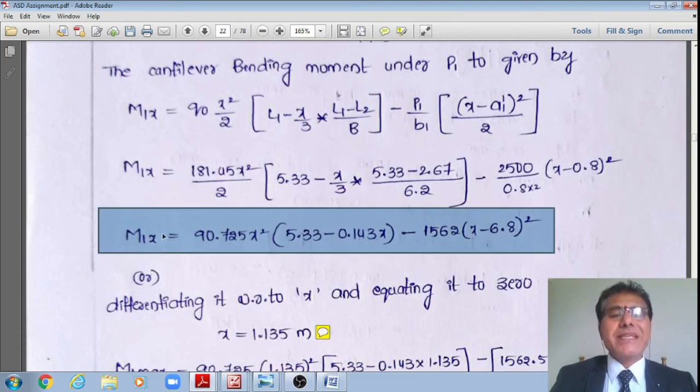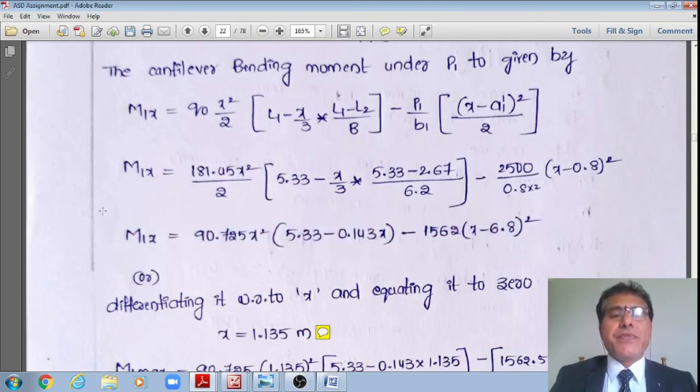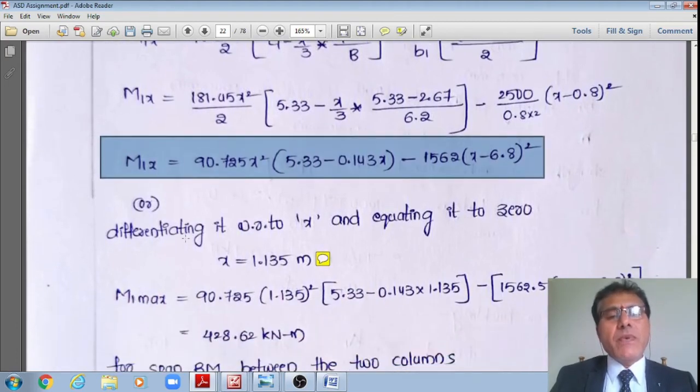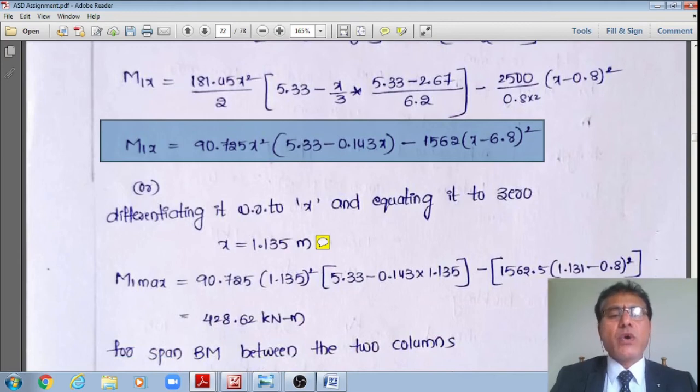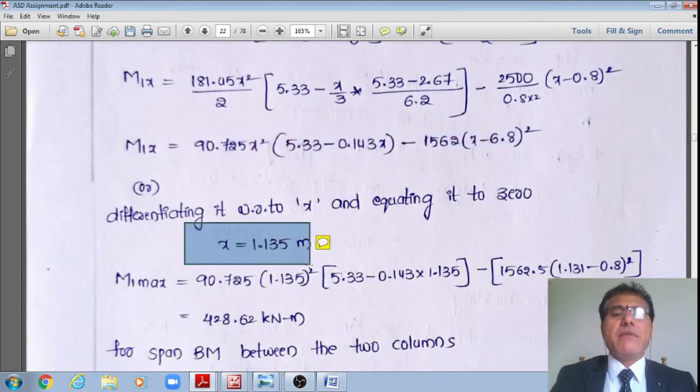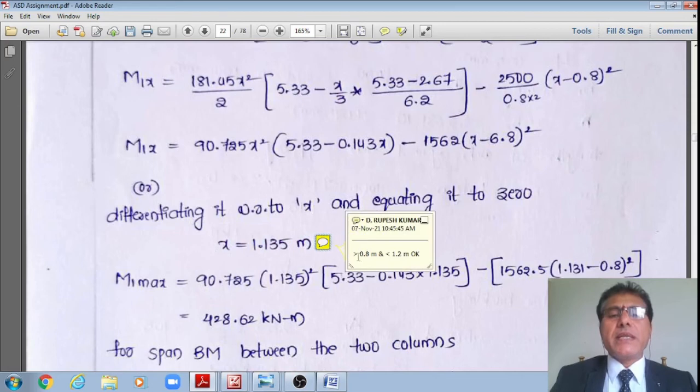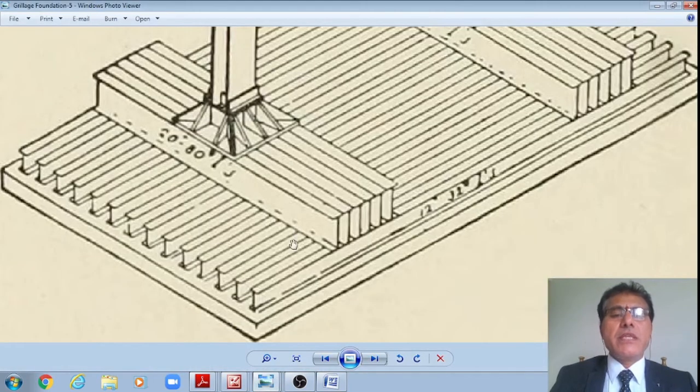Therefore, differentiating this with respect to x, I'll get the shear force under that concentrated load, V1x. By equating that to 0, I'll get x. By solving that, I am skipping for the sake of time. x is obtained as 1.135 meters. Now I'll make a check whether it is okay. Yes, it should be greater than 0.8 meter, because this net cantilever projection A1 prime is equal to 0.8 meter.